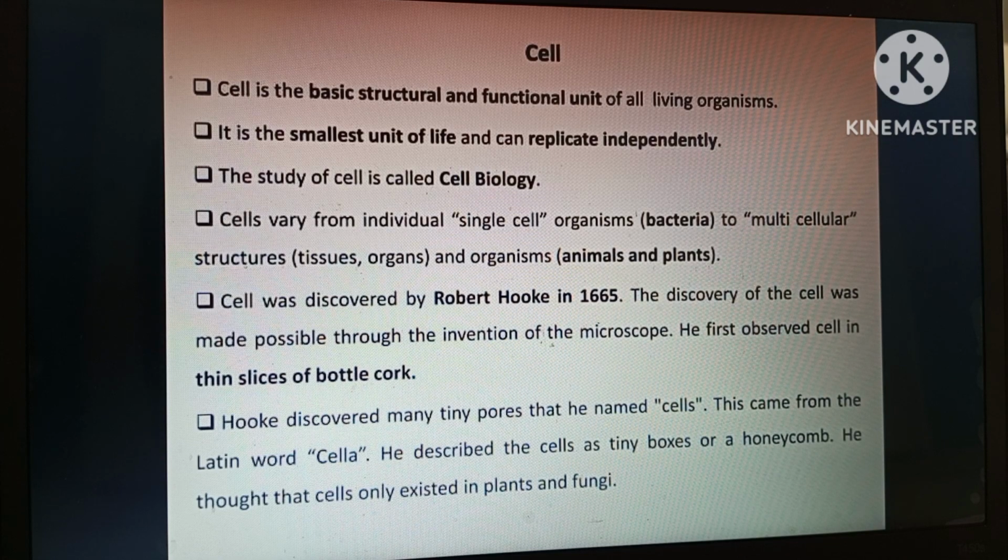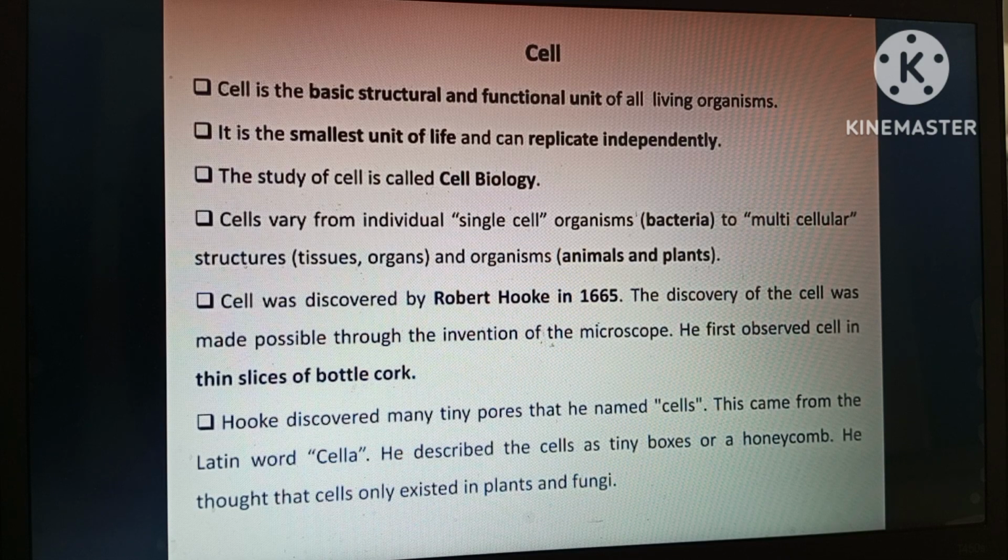My topic of presentation is cell theory. As you know, the cell is known as the basic structural and functional unit of all living organisms. It is the smallest unit of life. The science of the cell is known as cell biology or cytology. Based on the cell, organisms can be divided into unicellular or multicellular.